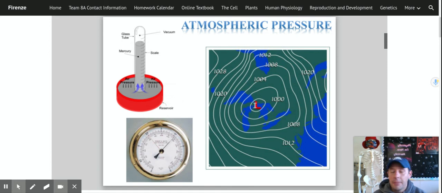Notice we have an L here. Bones, do you remember what type of weather is associated with the letter L, or a low pressure system? Low pressure, lousy weather, warm and wet. So it's probably going to be stormy here because we have a low pressure system blowing through. If you notice, these numbers are smaller than the 1013.2 air pressure at sea level. So the air pressure is going down, therefore there's less air in the area, it gets filled with water instead, and you get stormy type of weather. Low pressure, lousy weather, warm and wet.